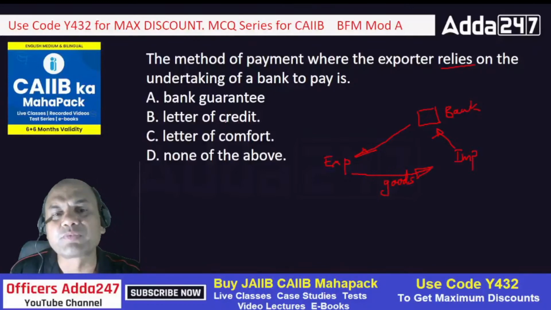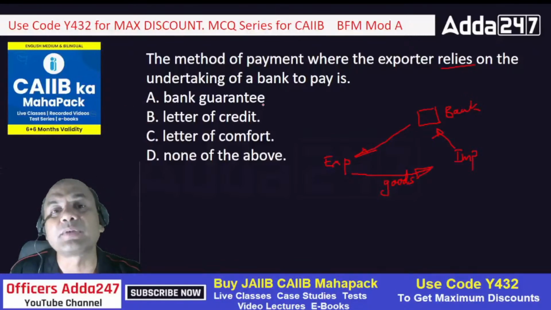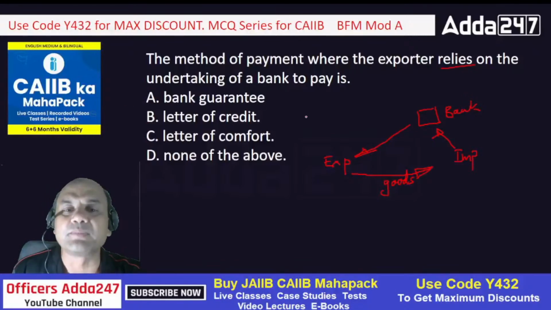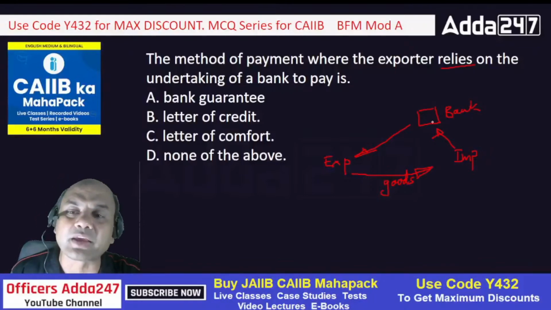Remember, one important point I need to clarify over here. Bank guarantee is the secondary method of payment. In a bank guarantee, the importer pays the exporter, but if the importer does not pay, then the bank will pay.